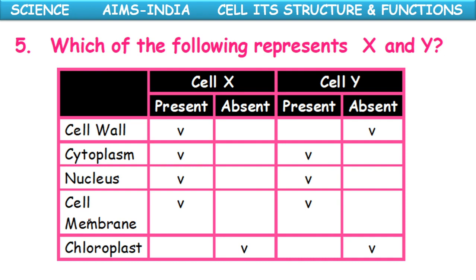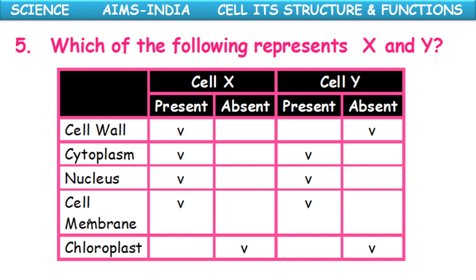Which of the following represents X and Y? Here cell X and cell Y are given, and the options are given. On the left side: cell wall, cytoplasm, nucleus, cell membrane, chloroplast.